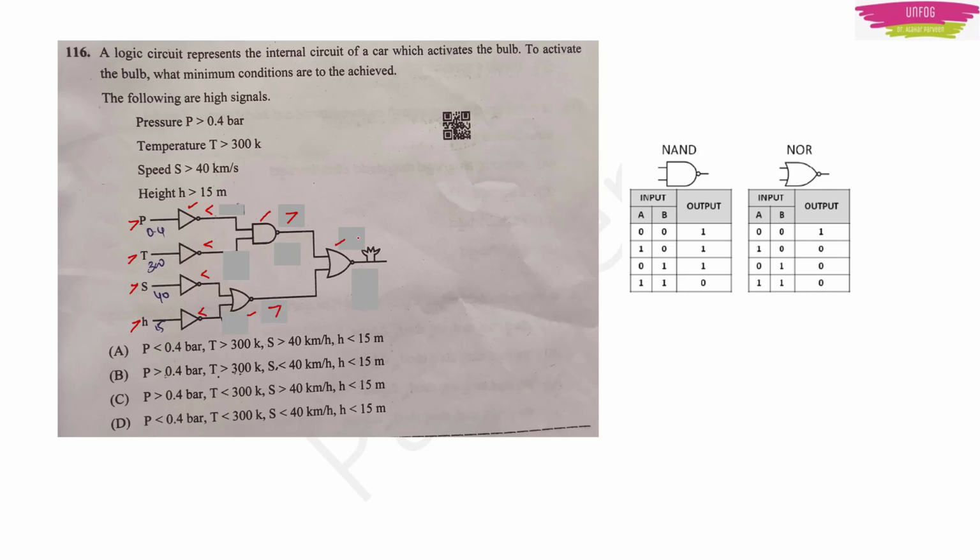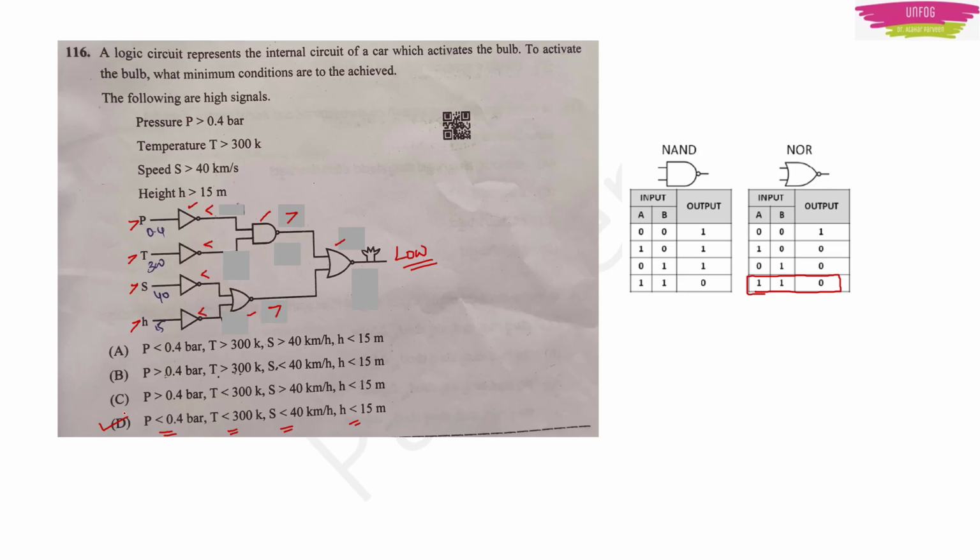Then both highs become the input of a NOR gate. So it should be low. The output should be low. So what is the option where all the four signals are low? P is less than 0.4, less than 300, less than 40, less than 15. So option D should be the right answer. This is what I thought. If you have any other idea, please let me know.